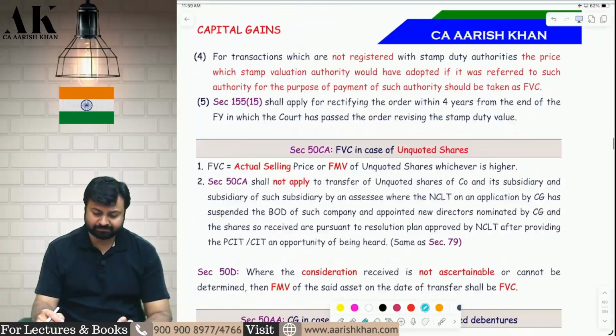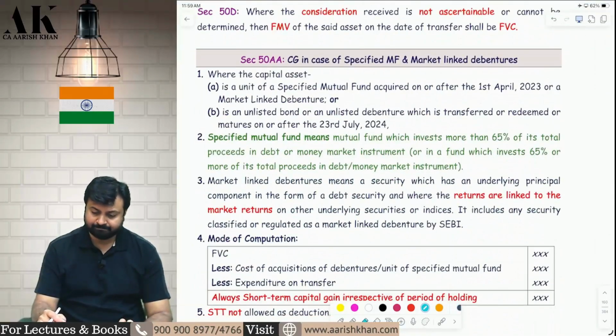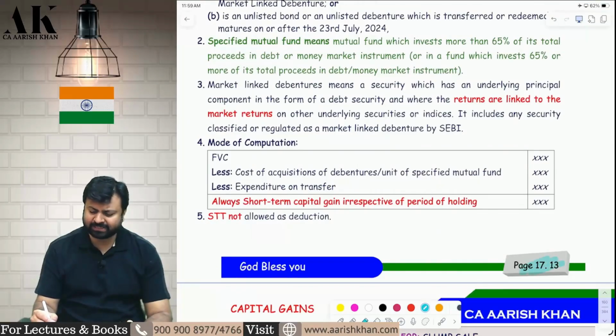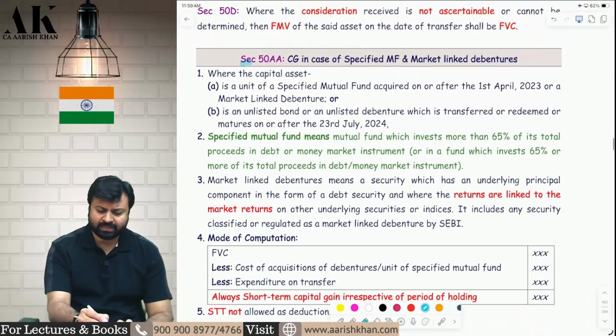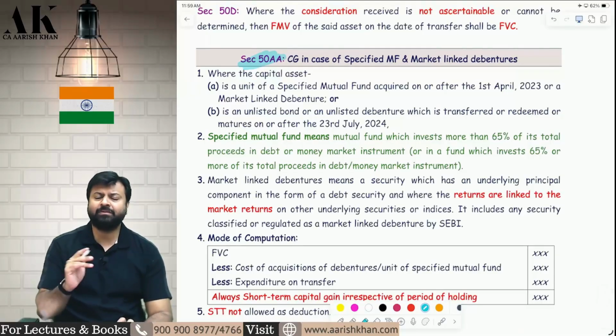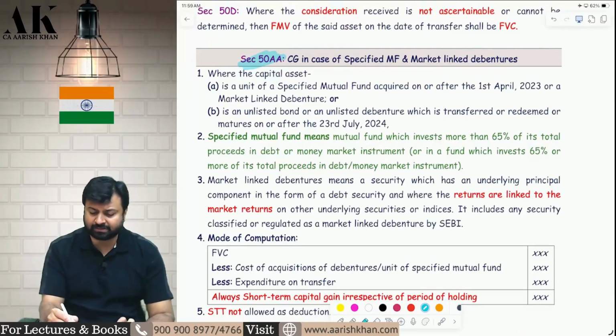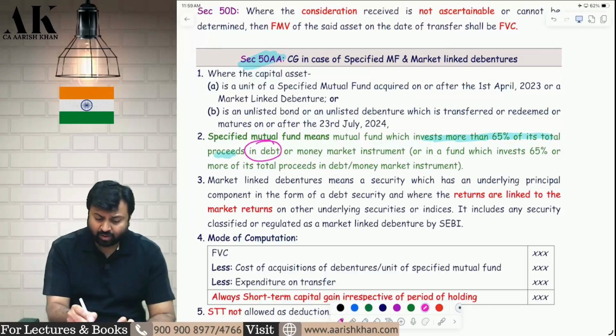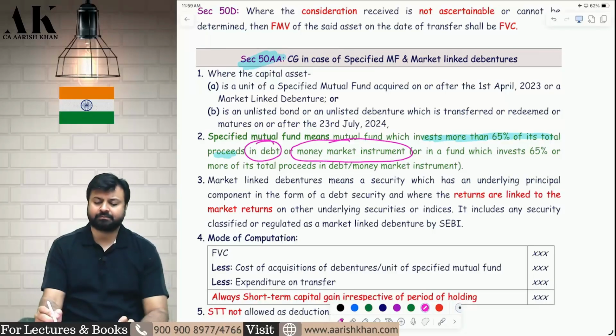Next amendment. Next is a small amendment which came last year only, page number 17.13. Definition of specified mutual fund. Sir, what is a specified mutual fund? A specified mutual fund is nothing but a debt mutual fund which invests more than 65% of its total proceeds in debt or in money market instruments.